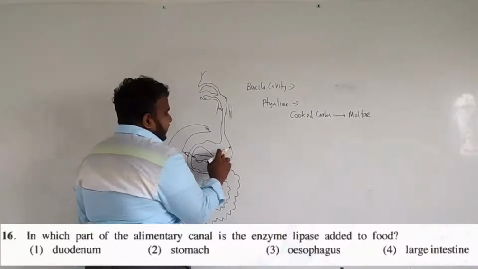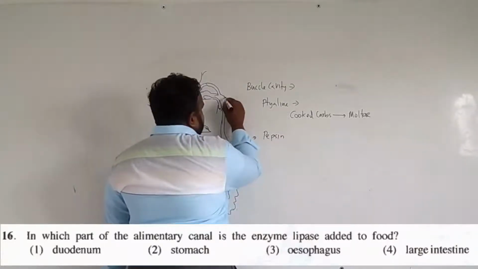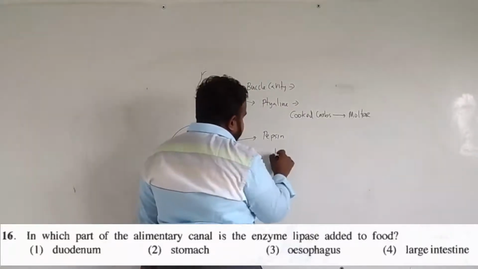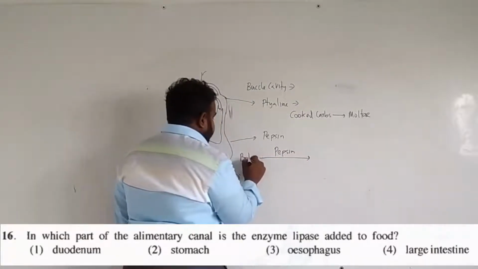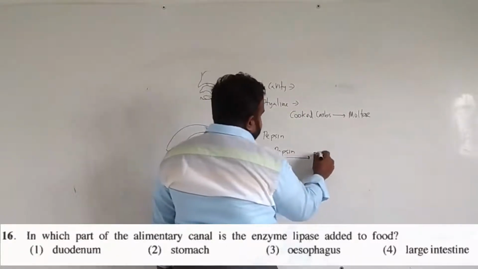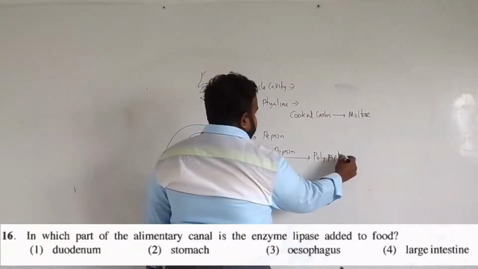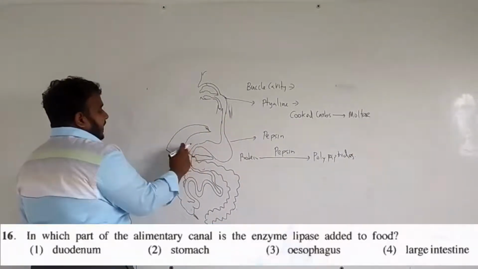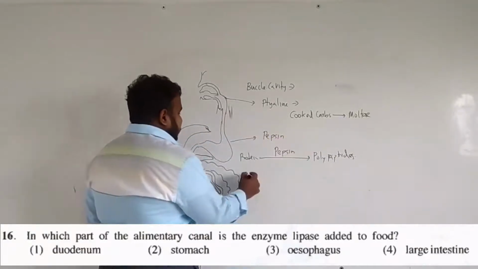So when you come here, pepsin will be secreted in the stomach. So pepsin converts protein into polypeptides. Fine, it converts into polypeptide chains. Okay. So here the pancreas and bile secrete pancreatic juice.